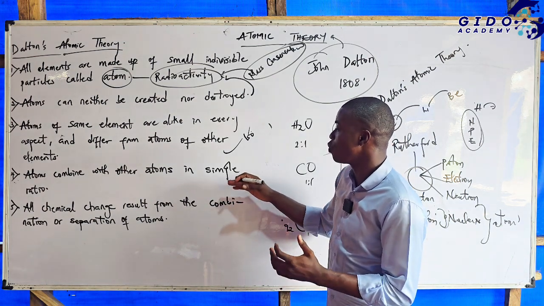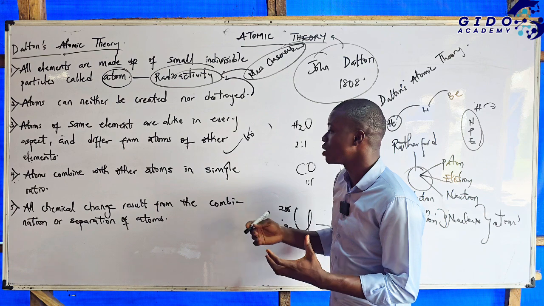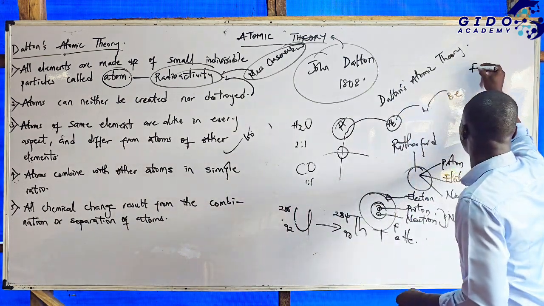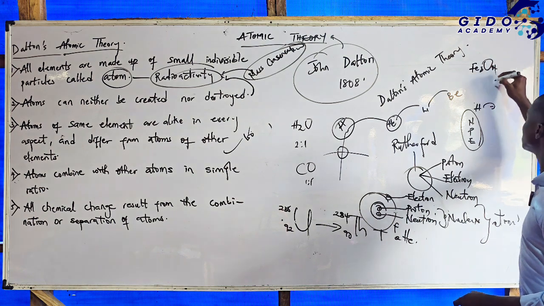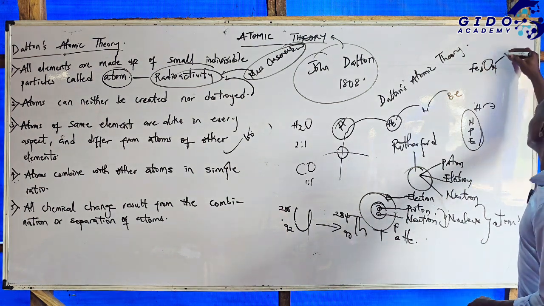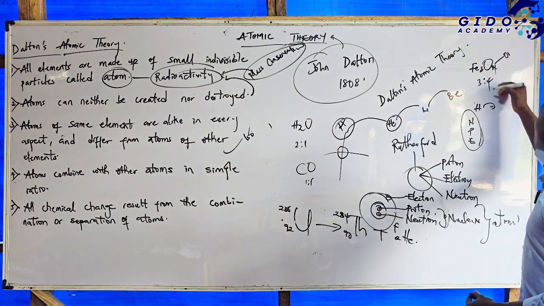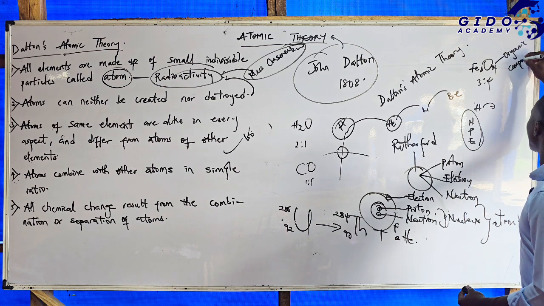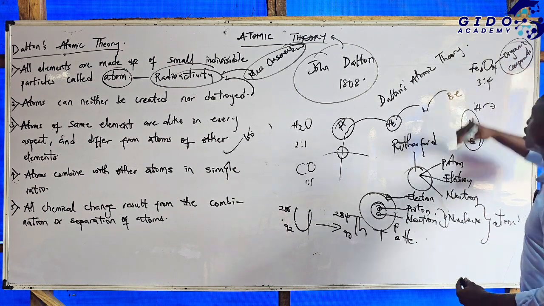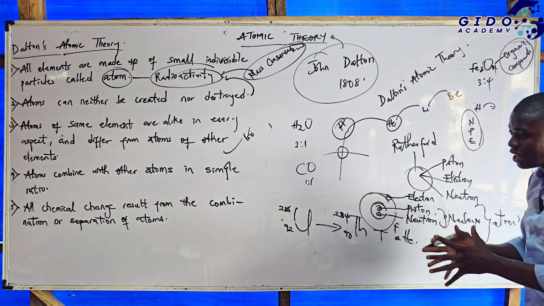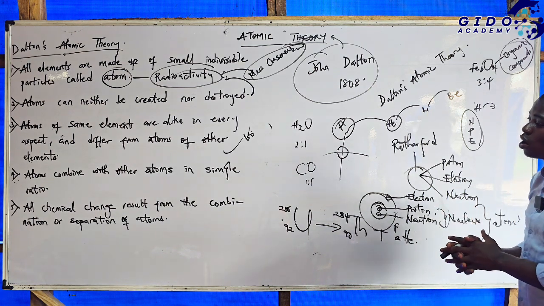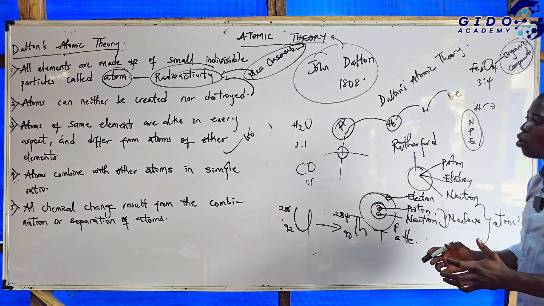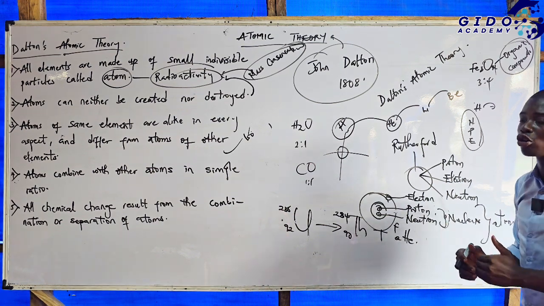Then the next one we have here, atoms combine with other atoms in simple ratio, like what I told you the other time for water. Now, if you have iron oxide, this is not in simple ratio, it is 3:4. We also have other organic compounds, which are very, very broad, that they never combine in what? In simple ratio. So it was contradicted by organic compounds and the rest. That was how the whole Dalton's atomic theory was modified.